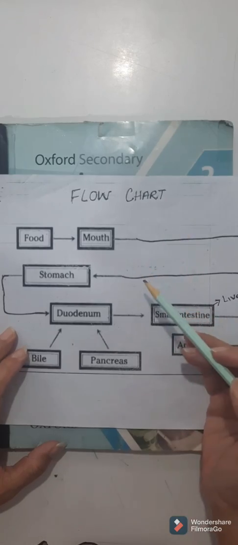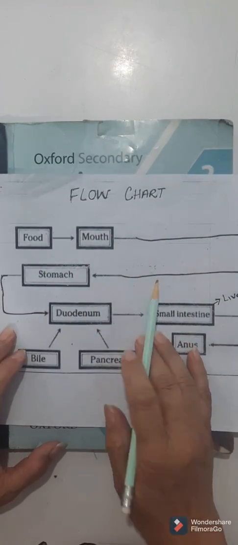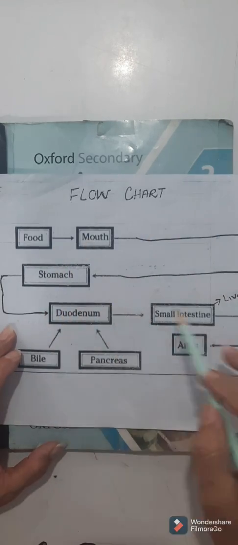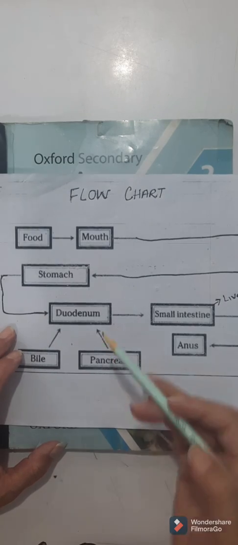I am going to discuss digestion by means of the flow chart. This is the flow chart. In the flow chart, we have given all these organs, and I am going to discuss each and every one along with its function.